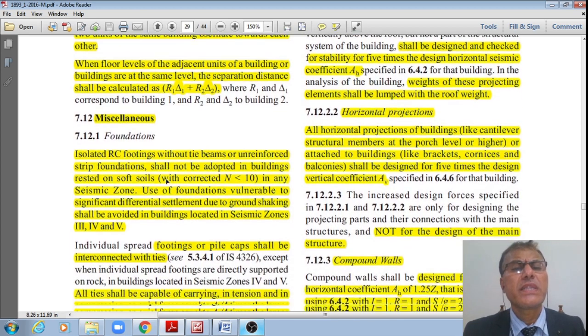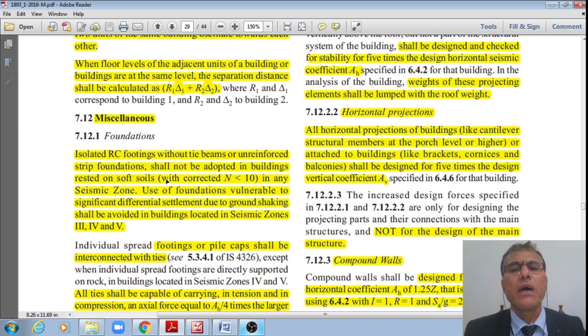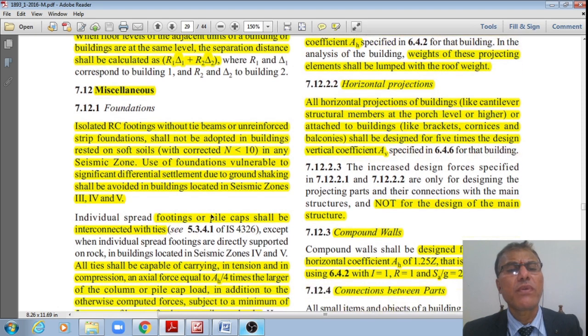And let us see the miscellaneous topics, students, that of the foundations. Isolated RC foundations without tie beams or unreinforced strip foundations shall not be adopted in buildings resting on soft soils with NPT value less than 10 in any seismic zone. Use of foundations vulnerable to significant differential settlement due to ground shaking shall be avoided in buildings located in seismic zones 3, 4, 5.